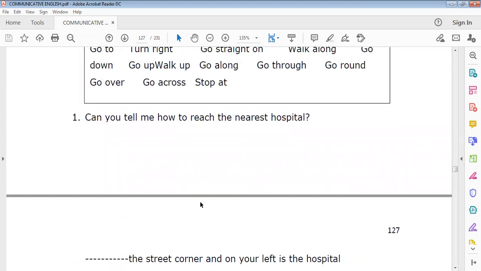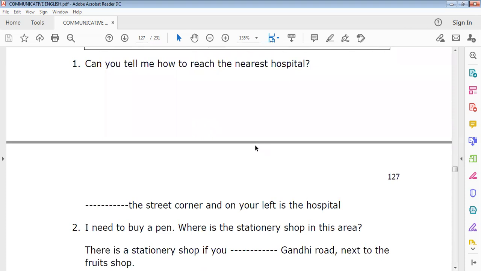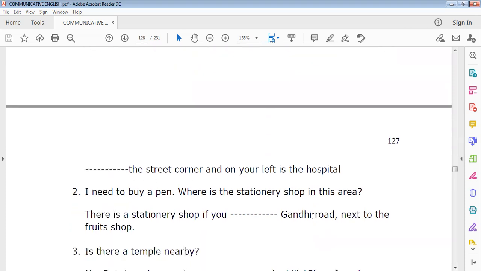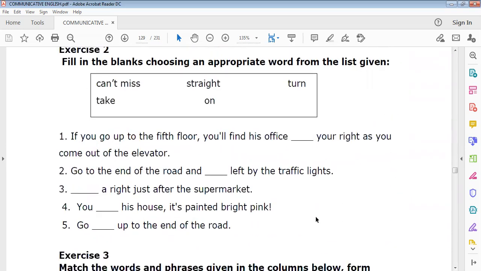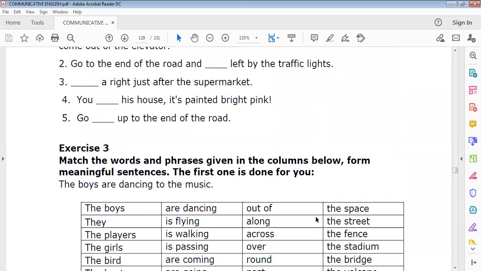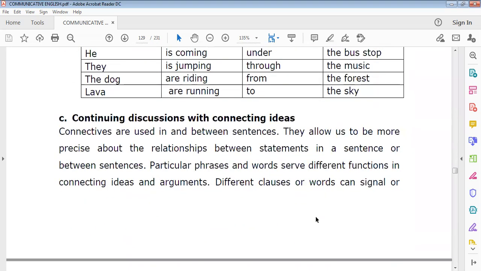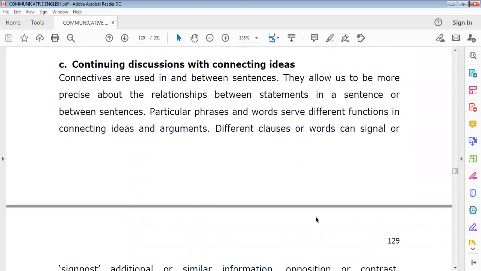Go straight, walk along the street corner. On your left is the hospital. Maybe the right answer. So I will discuss about this later. Same way, only the same exercise is given. Then moving ahead with continuing discussions with connecting ideas.